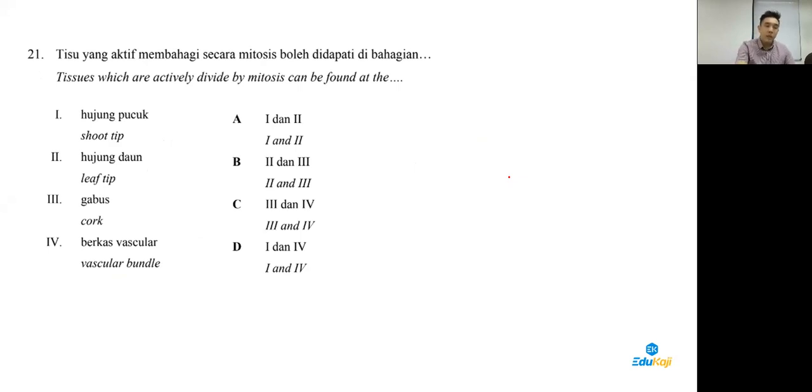So, guys, tissues actively divide by mitosis, we can find in shoot tip, actually 3 places. Let me simplify first. Meaning meristem. They are referring to meristem. 3 places.